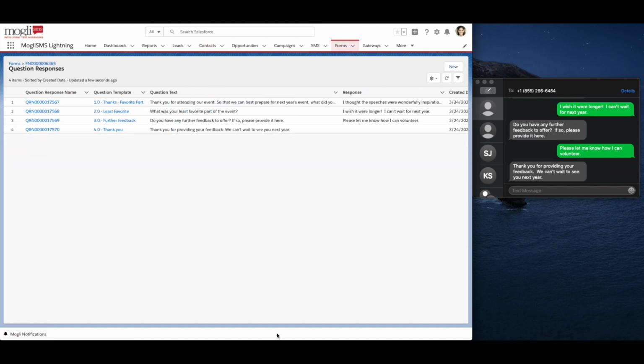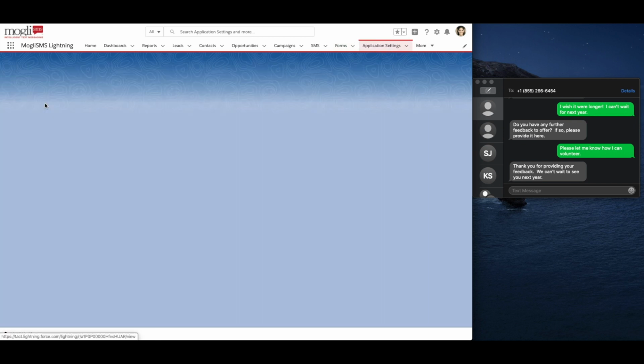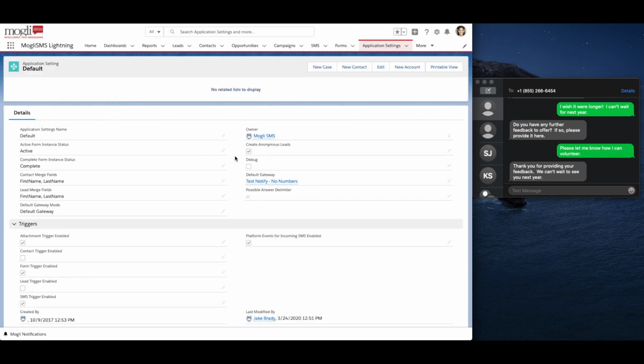Up next, we're going to talk about application settings and gateways. Let's head to the Application Settings tab. Contact merge fields are where we would go to populate the API formatted names of any contact, custom, or standard merge fields in Salesforce. We would populate fields that we're interested in using within our text messages. We would take the API formatted name of the field and house it in between double curly brackets. However, the fields must be configured here in application settings in order for that functionality to work.